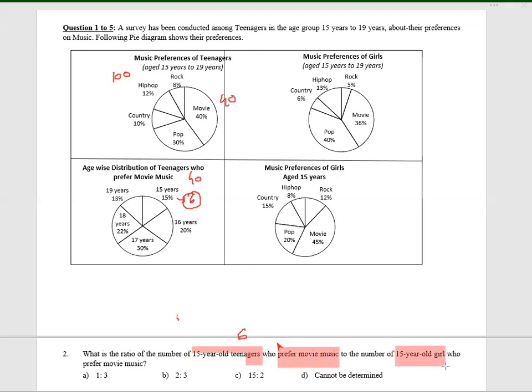Now we want 15-year-old girls who prefer movie music. Can't find out. Because out of the girls of 15 years, we know how many 15-year-old students? No, we know how many 15-year-olds like movie music, but the total 15-year-old students, we don't know. Total number of boys, total number of girls, we don't know. So although we have this percentage 45, we don't know on what base it is to be applied. So the correct answer is cannot be determined. Option D. Okay. Next.